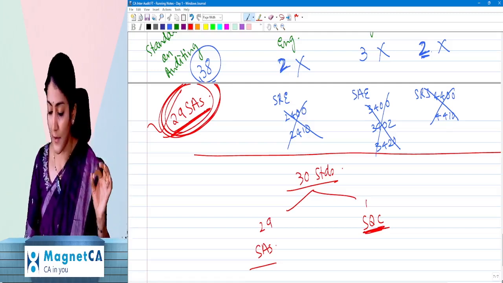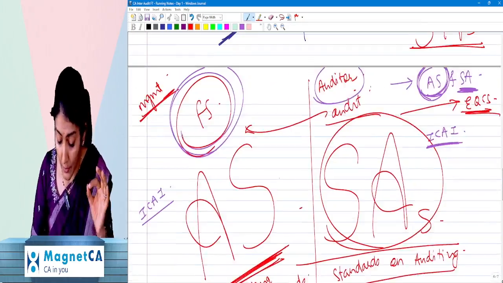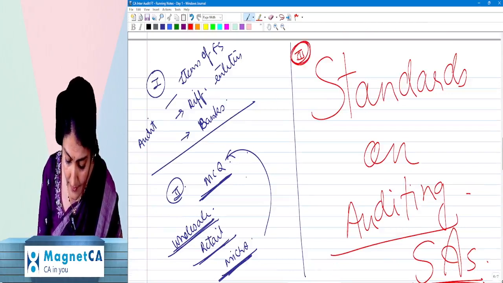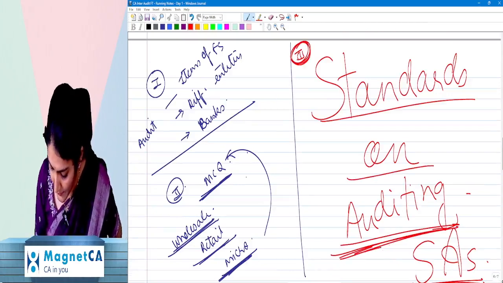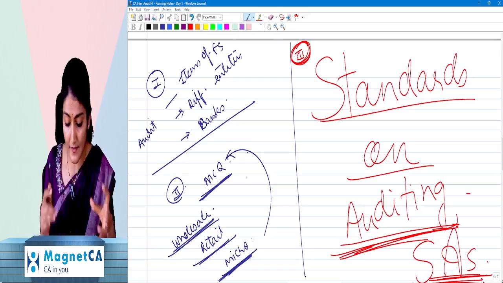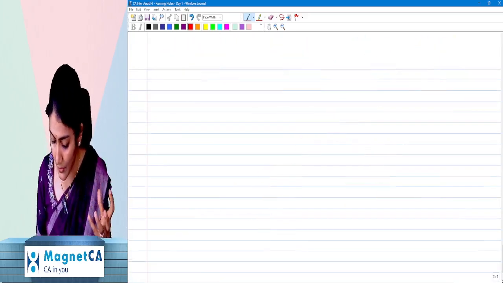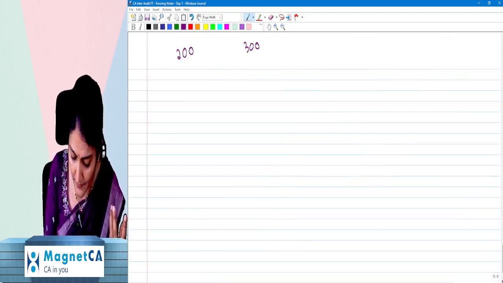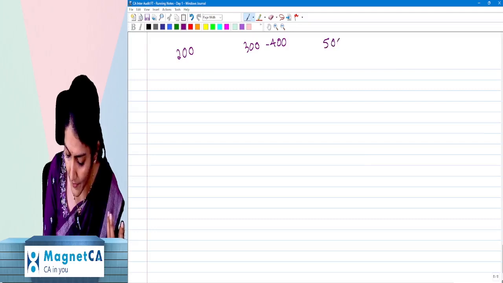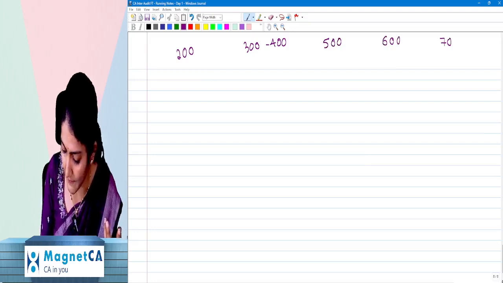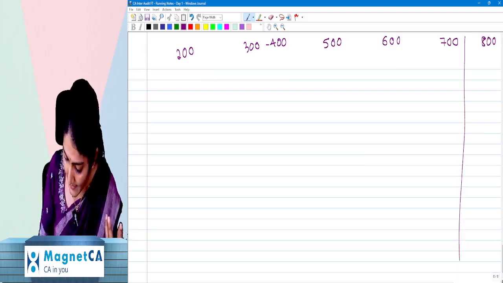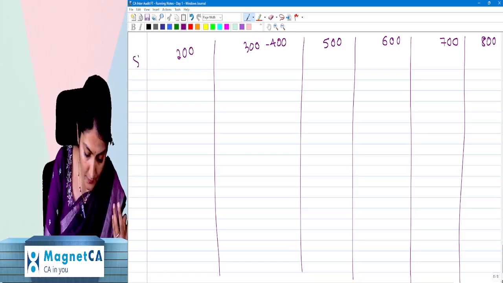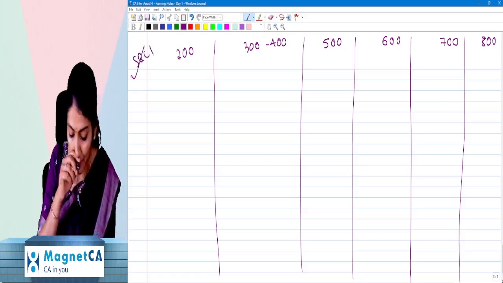So another important part which you need to know in CA Inter audit is the discussion regarding these standards on auditing. These standards have been given under different series: 200, 300, 400 put together, 500, 600 and 700. The 800 series anyways is not applicable for your exams. And then SQC 1, which I told you is applicable for your exams.